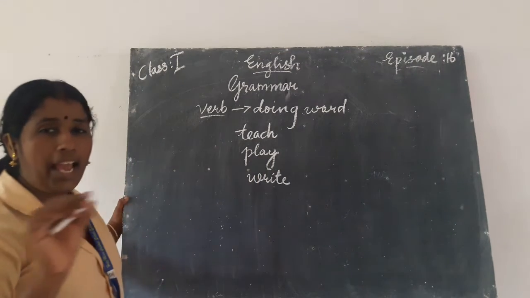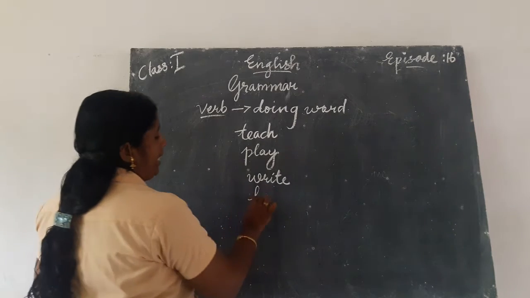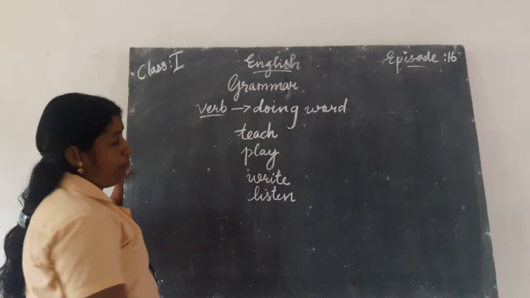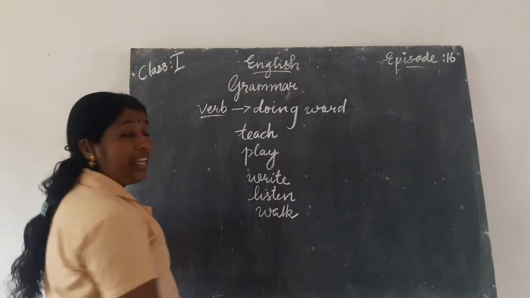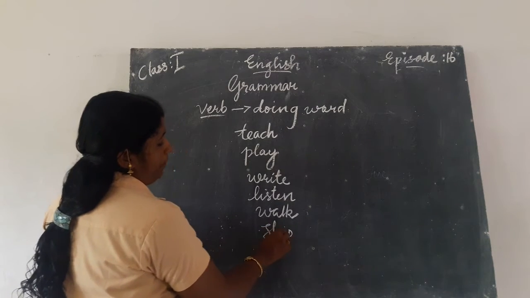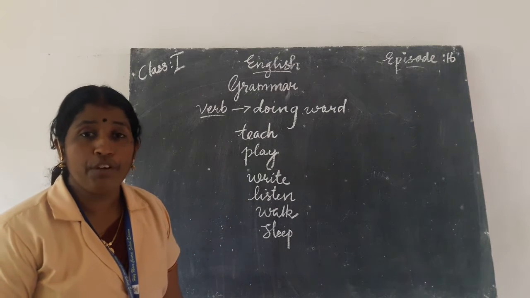It is an action, so it is called a verb. Listen, L-I-S-T-E-N. It's a verb. Walk. Sleep, S-L-E-E-P. It's a verb. These are all examples of verbs.